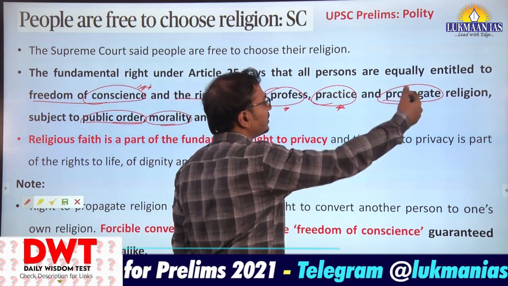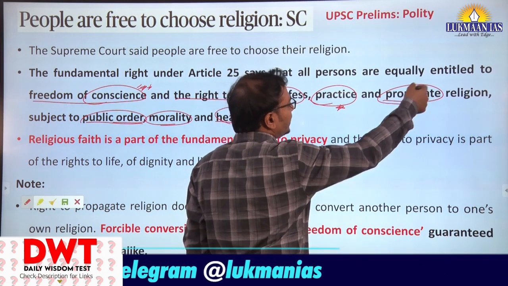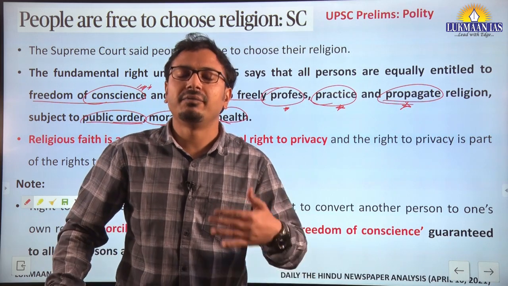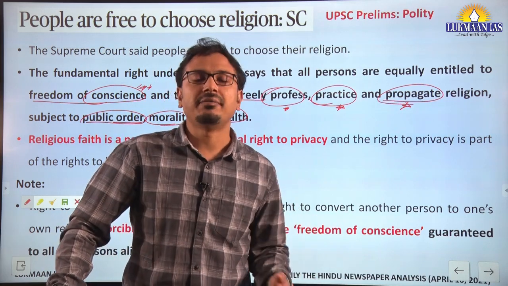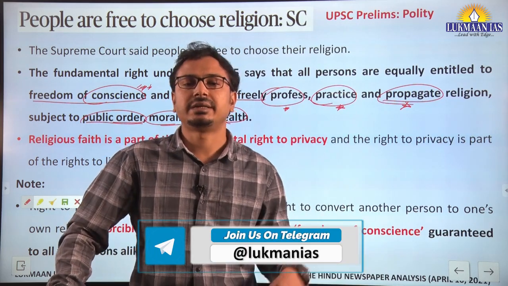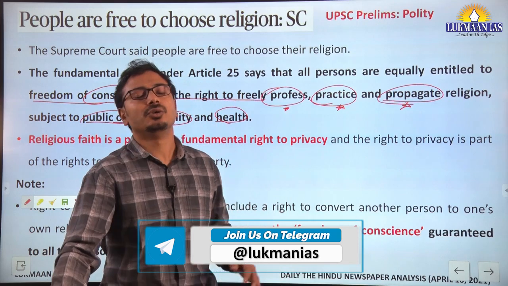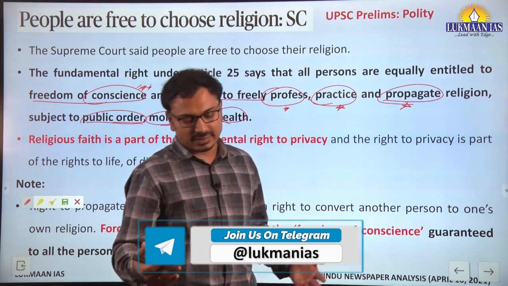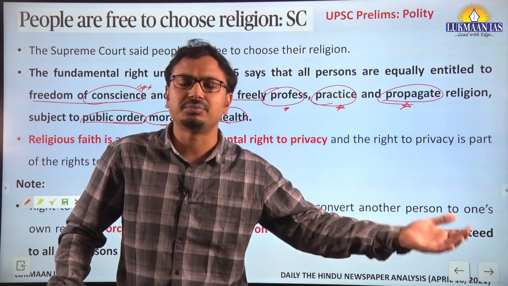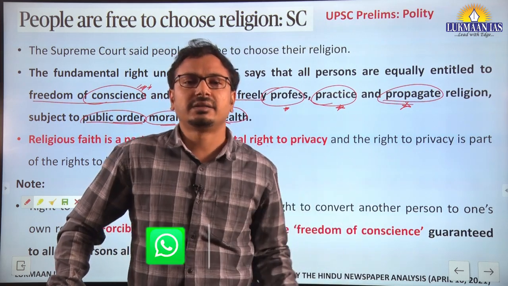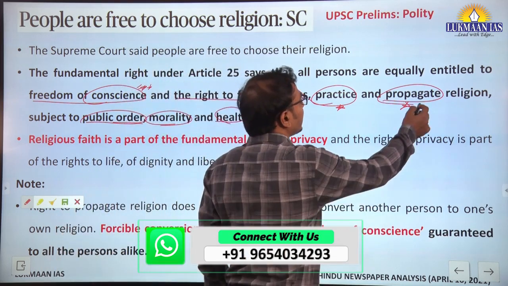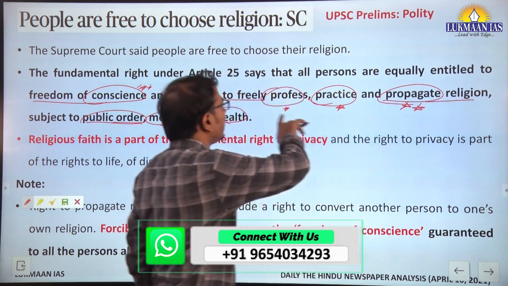And lastly, freedom to propagate the religion. Every person has this right to propagate his or her religion in the society, in the country. The person can preach that his religion is good, along with the scriptures and the tenets of the religion. So this is the right to propagation of religion under Article 25.